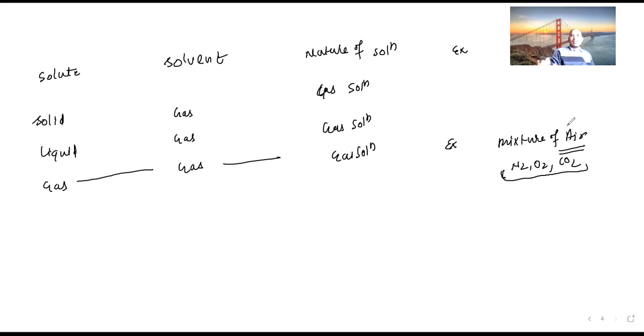Whatever we are taking here, oxygen, carbon dioxide also has a concentration, and nitrogen is also there, 79%. So equal concentration means they are completely mixing. Completely mixing means that is what is known as a homogeneous solution. Are you able to understand this? Yes. So gas and gas, this is gas solution.